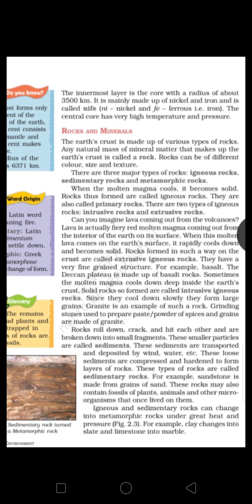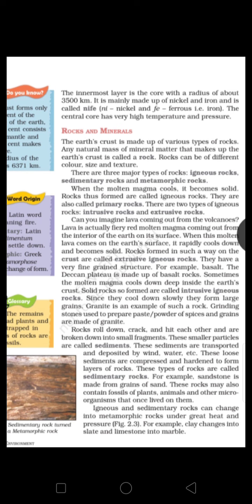What are sedimentary rocks? Rocks which roll down from the mountains crack, and by hitting each other they are broken down into small fragments. These small particles are called sediments.